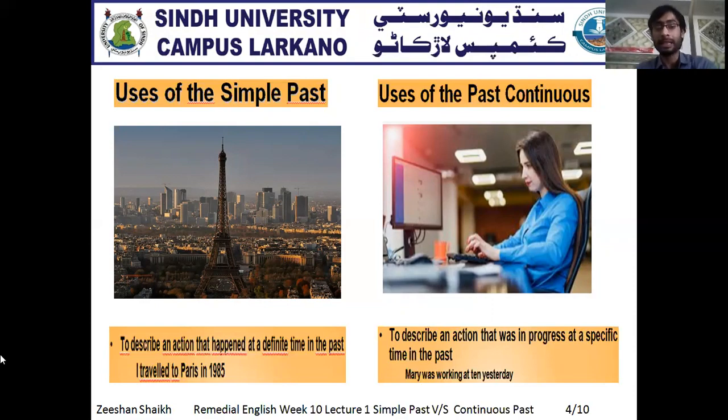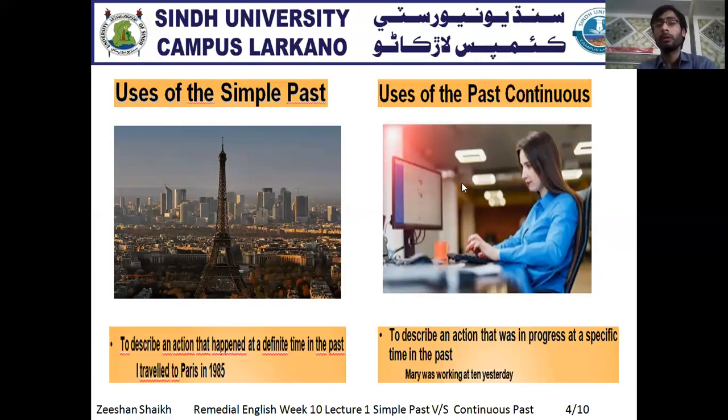If you see the example, I traveled to Paris in 1985. This 1985 shows a definite time where the action took place. Clear? It means the action was completed in 1985. This defines a specific time when I traveled to Paris.